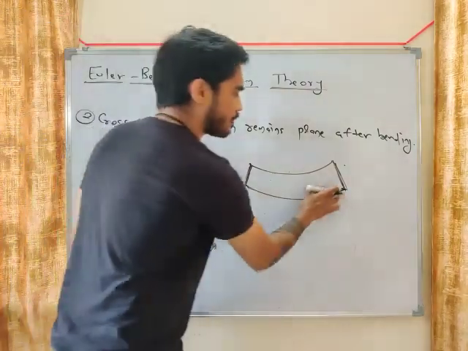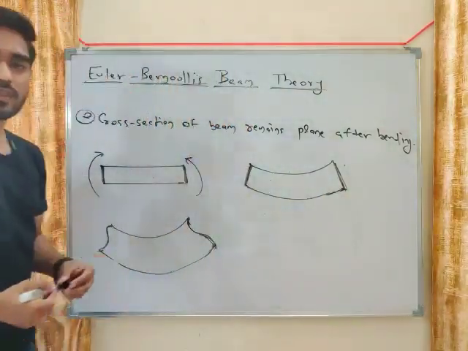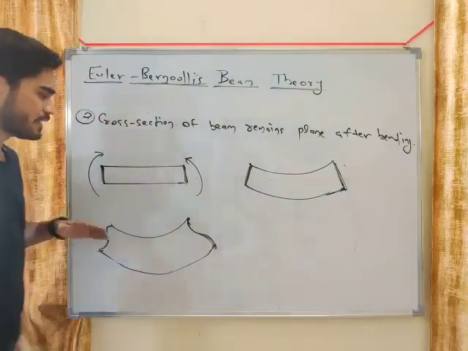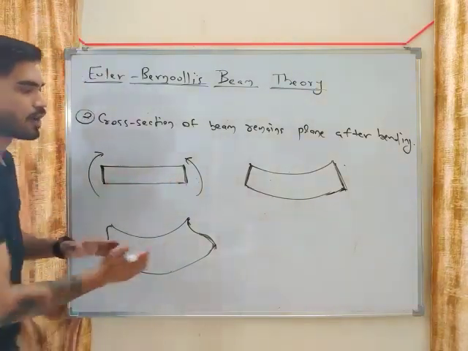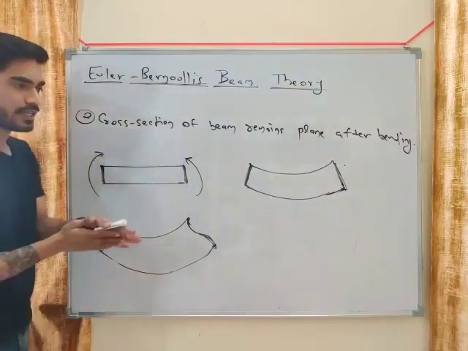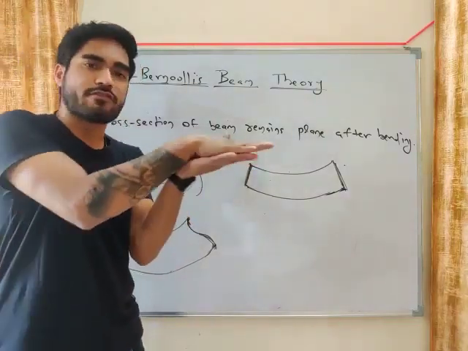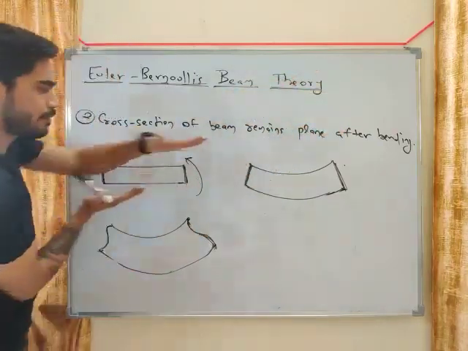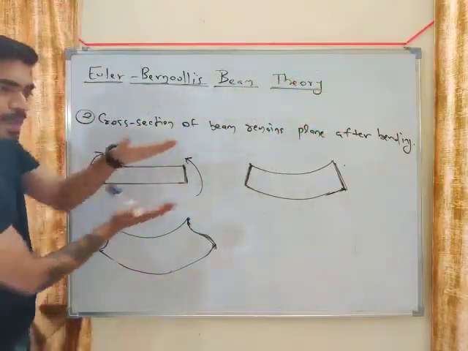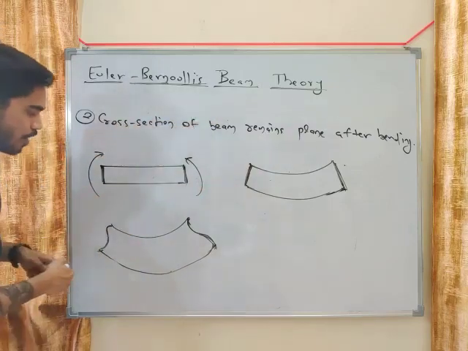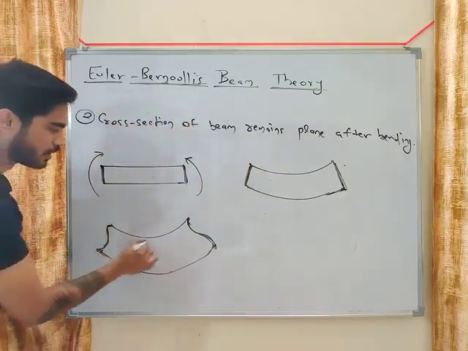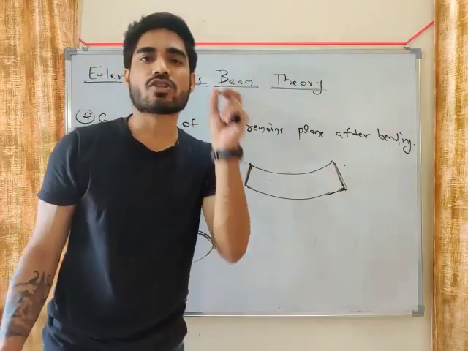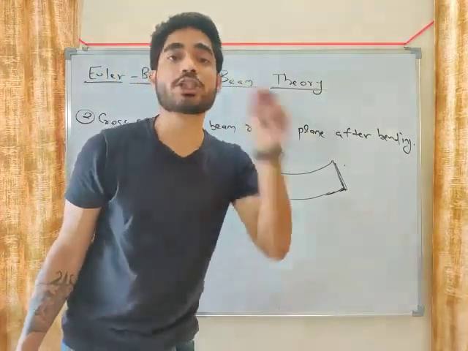Now what is the meaning of this assumption, my friend? See, when there is shear force, what happens? The cross section gets distorted like this. The planes of the beam tend to move like this, parallel to each other. So the cross section gets distorted. But in Euler-Bernoulli's beam theory, we assume that there is no change due to shear.